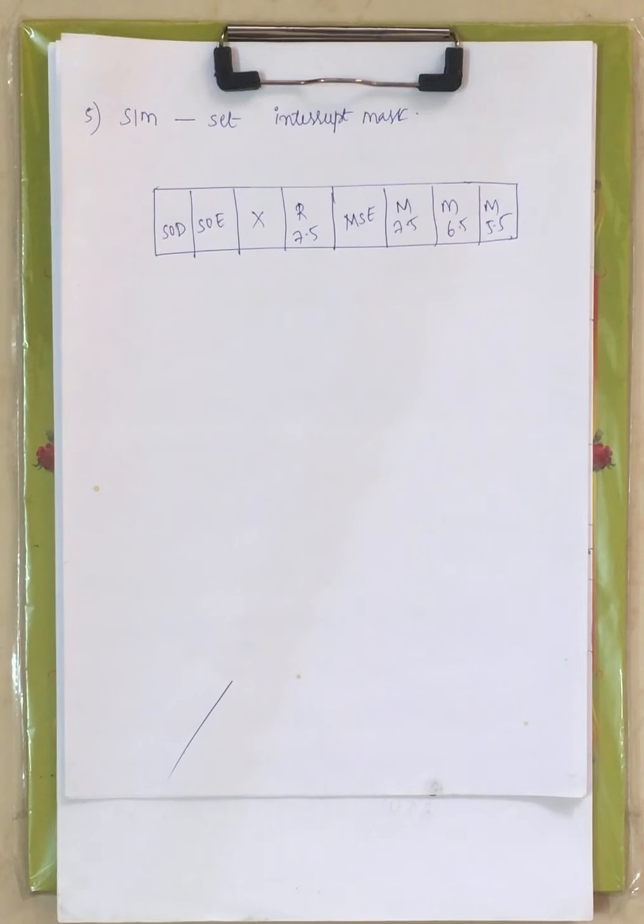Now the SIM instruction is used to implement masking or unmasking of RST 7.5, RST 6.5 and RST 5.5 interrupts. Using this set interrupt mask, we can implement masking or unmasking of interrupts 7.5, 6.5 and 5.5. Masking means whether it is under process or not. If it is under process, we call it masking. If it is not under process, we call it unmasking.